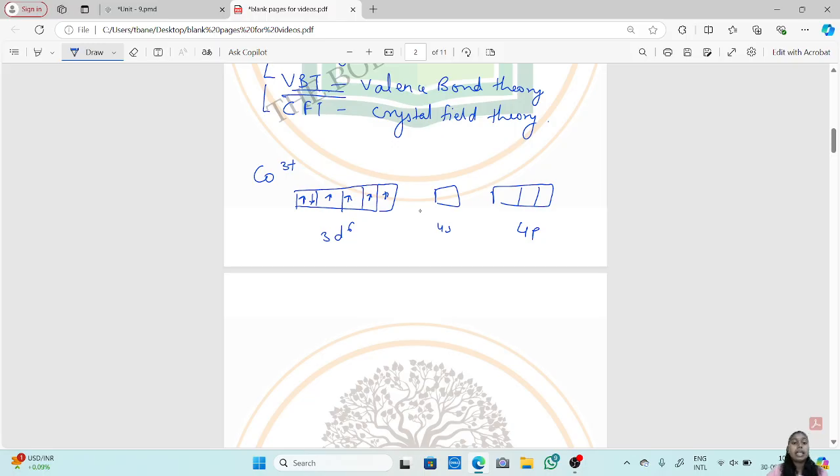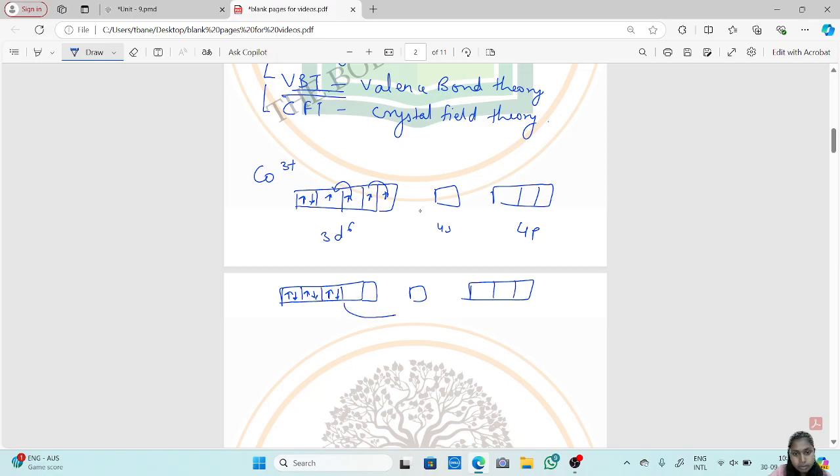Now in hybridization, what happens is these electrons, where they are singly filled, they pair up. So this electron will go here, this electron will come here. So what will it become? It will become like this. 1, 2. Since these 2 electrons are pairing up, it will be 3, 4. Since these 2 electrons are pairing up, 5, 6. The remaining orbitals are as they are.